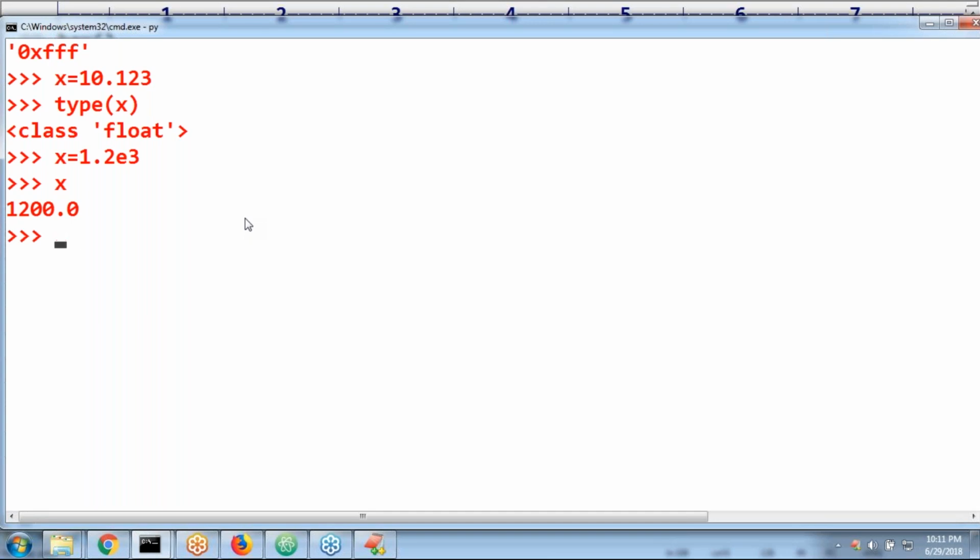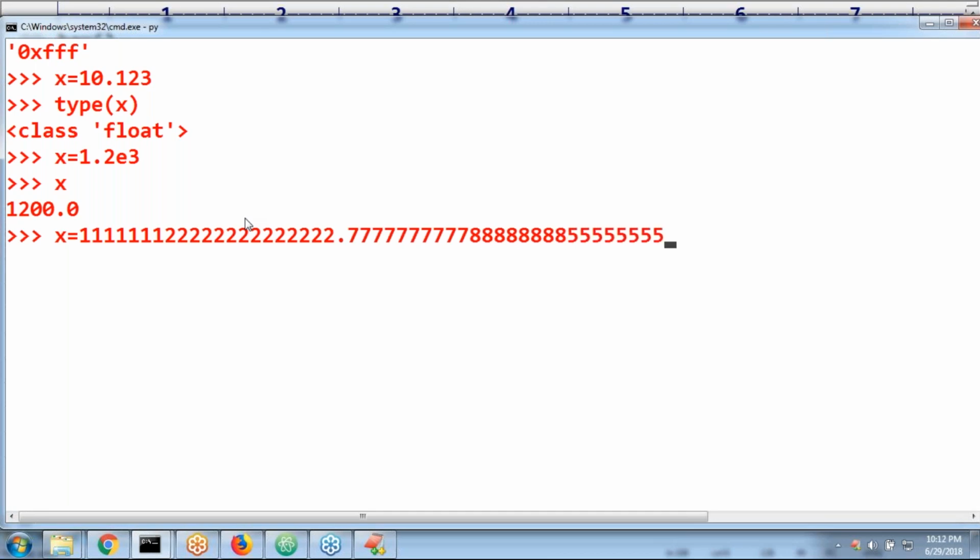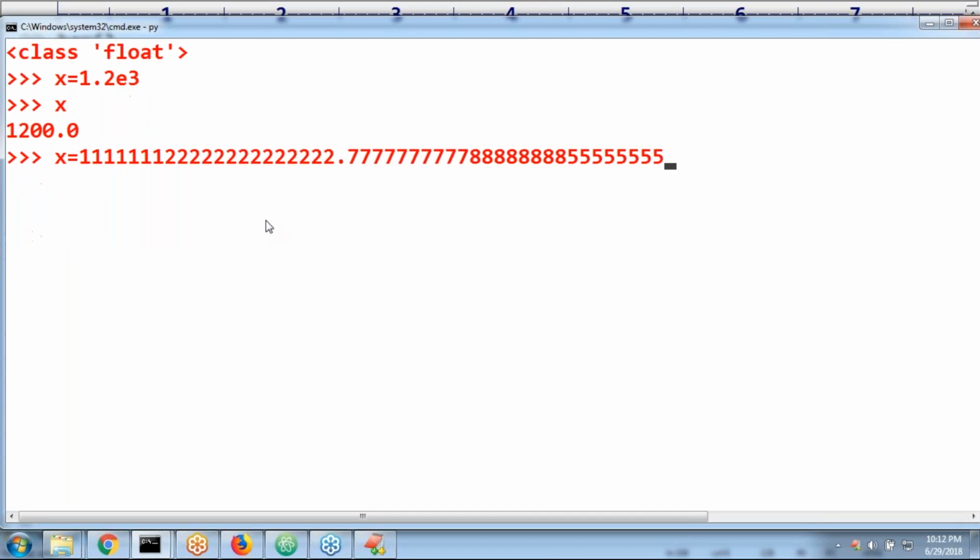x is equal to 123 and so on, point 78, like this I'm taking. Have you observed how many digits before and after the decimal point? Any number of digits you can take.